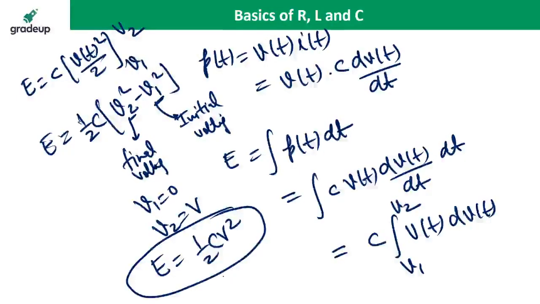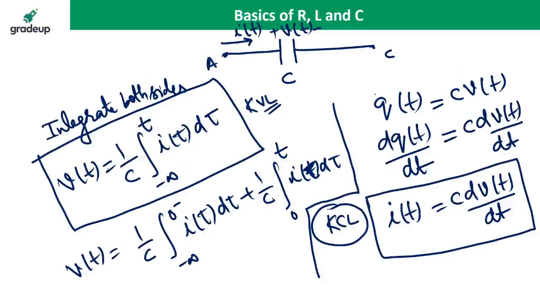Ambuj is asking, sir, how do you take limits from infinity to t? Because voltage across the capacitor is made by the current. If current is flowing in the capacitor from minus infinity to t, that means if there is a voltage stored across the capacitor before applying the current, then this voltage will be added to the new voltage. That is why I am taking the limit from minus infinity.